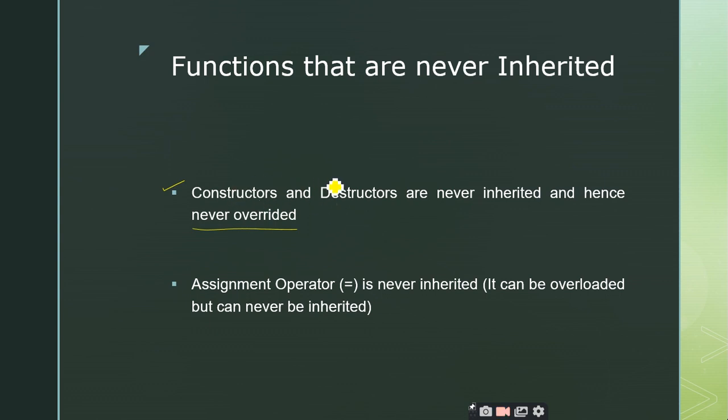So you don't have constructors or destructors that are overwritten or inherited. Similarly, the assignment operator is never inherited, but in the previous classes we have seen how to overload the assignment operator. You cannot inherit the assignment operator, but you can overload it. These are two important points you may come across in viva voce questions.